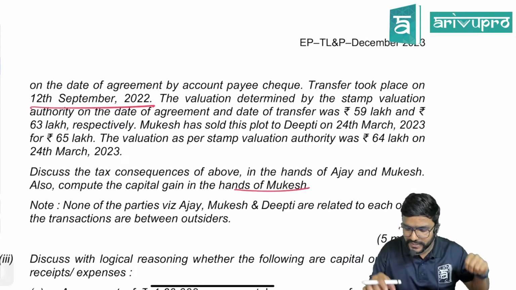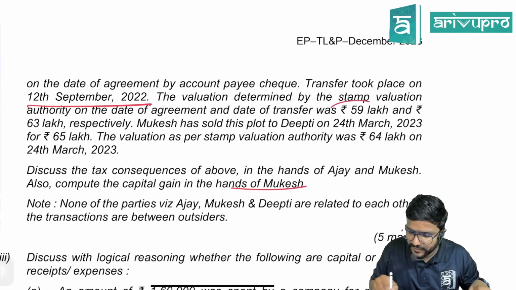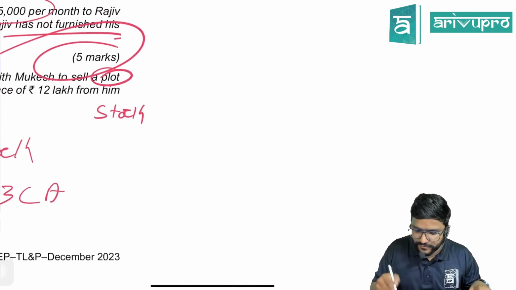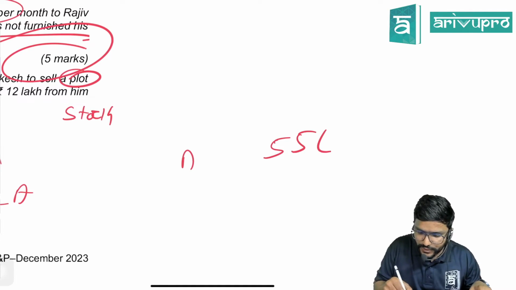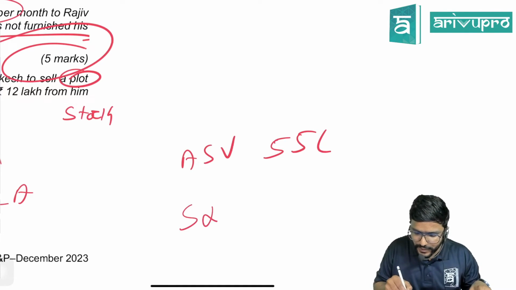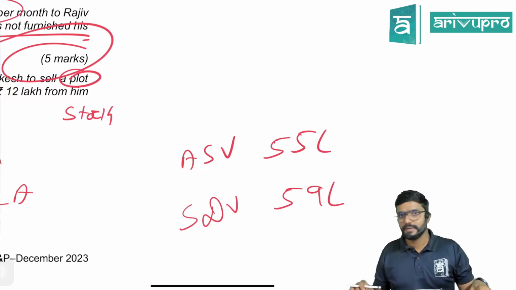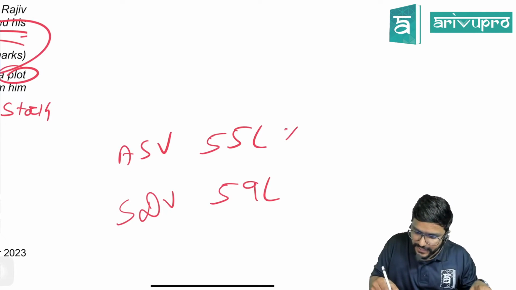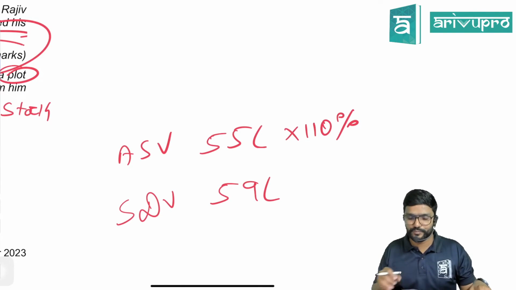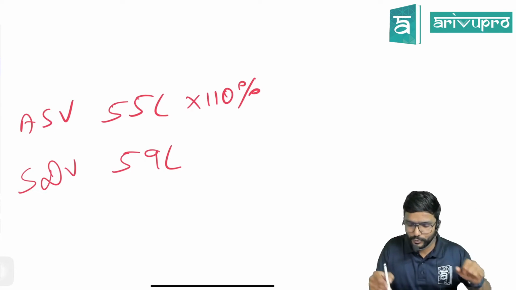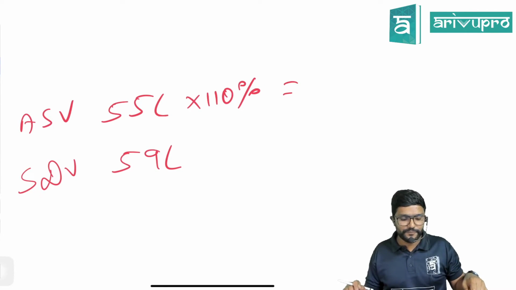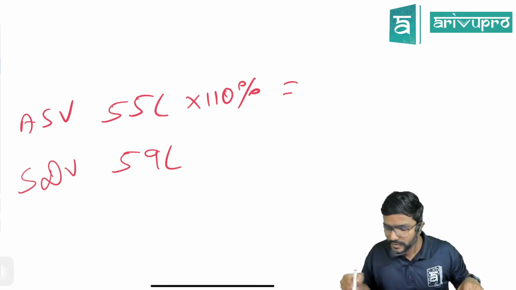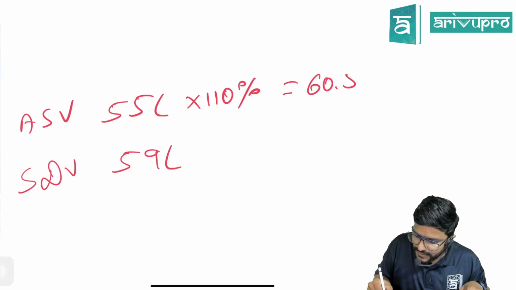So that means we will consider the stamp duty value on what day? Date of agreement, which is 59 lakh. Actual sale value is how much, guys? 55 lakh. So stamp duty value, we have to take 59 lakh. Clear? So what we have to do is not straight away compare both. We have to take 110% of actual sale value, because up to 10% difference is allowed. So 110% of 55 lakh comes to 60 lakh 50,000, that is 60.5 lakh.